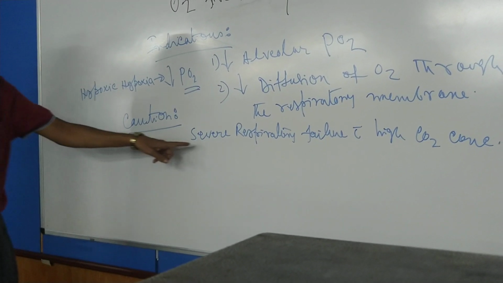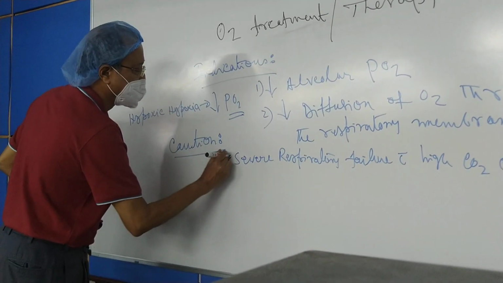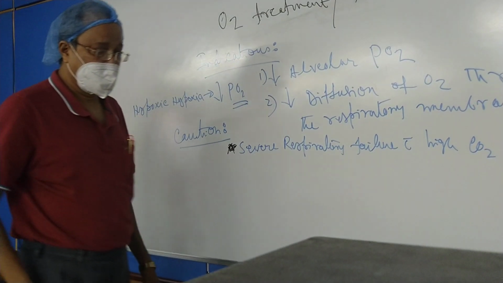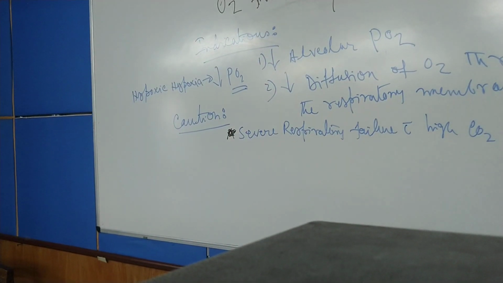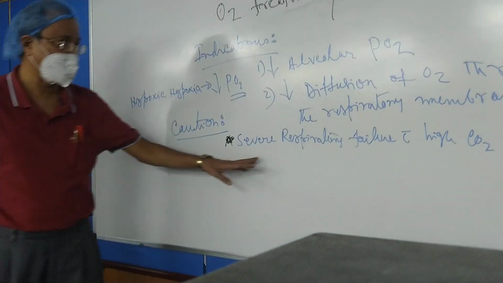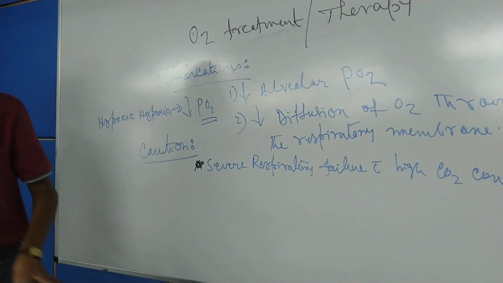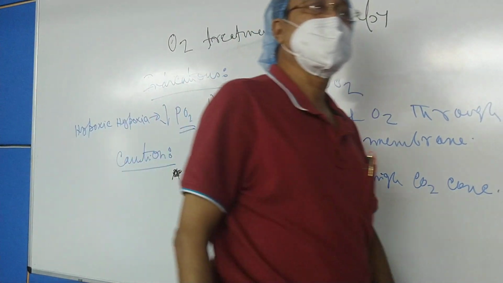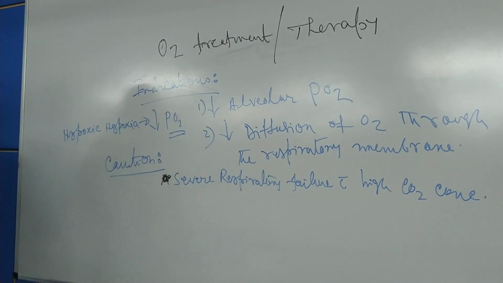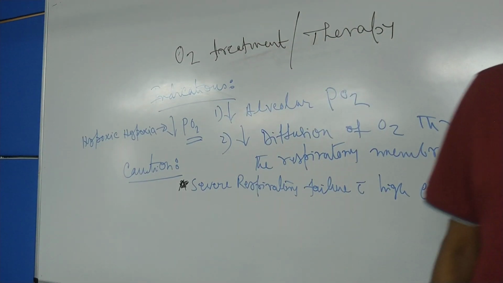What is the cause? Now in this condition, that is severe respiratory failure with high carbon dioxide concentration in the body, the oxygen therapy should be given with very caution. Why? Because in this condition the high carbon dioxide suppresses the respiratory center, central chemoreceptors as well as the respiratory centers. Perhaps you have been taught the chemical regulation of respiration.